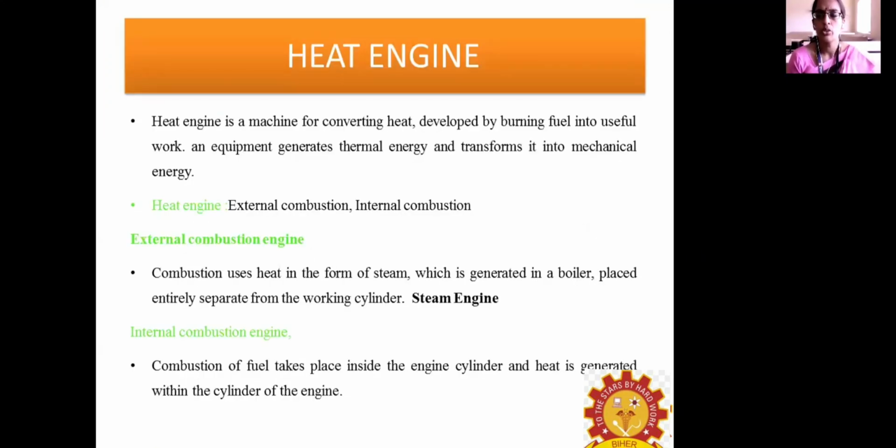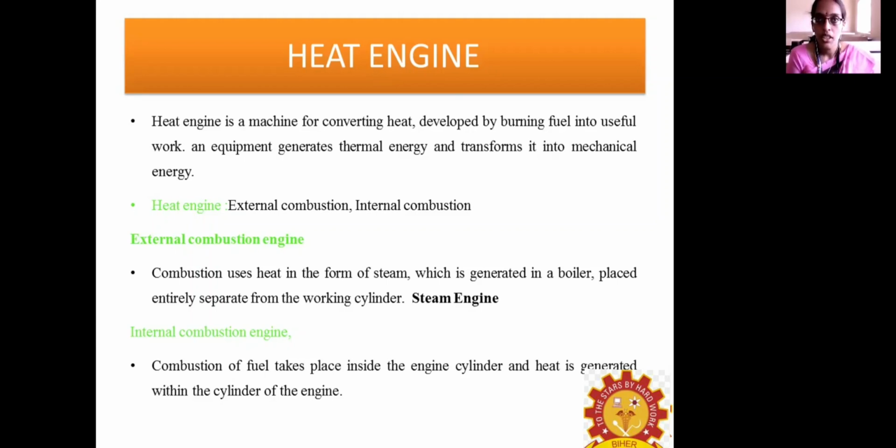Before going deep into this topic, first we have to know what is meant by heat engine. A heat engine is an engine which is used to convert heat energy into mechanical energy. That is, we are burning the fuel, and that heat energy is converted into mechanical energy, which helps to run an engine. Okay, and there are two types of engine.